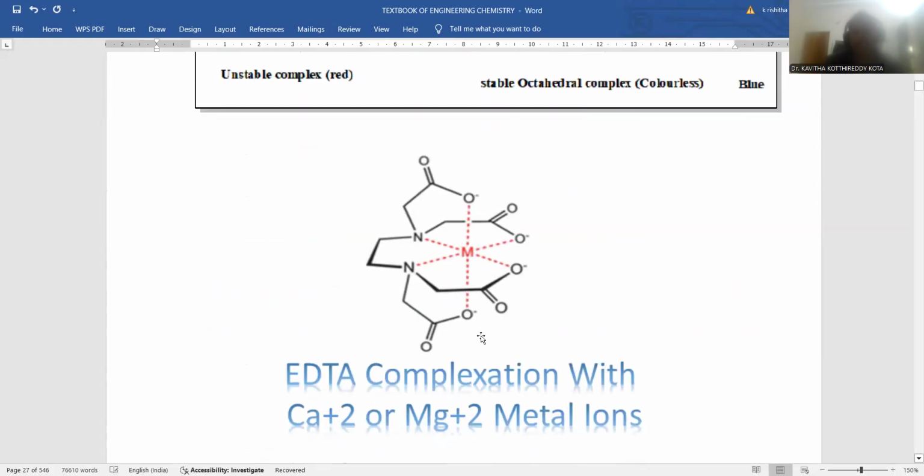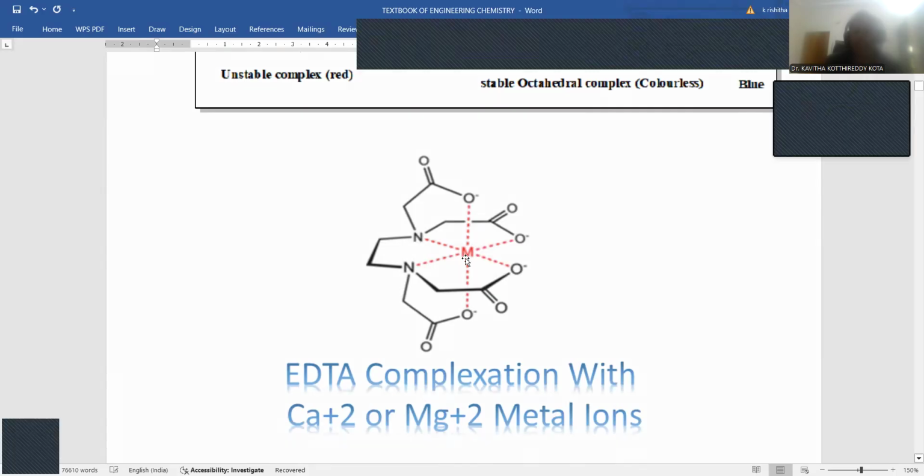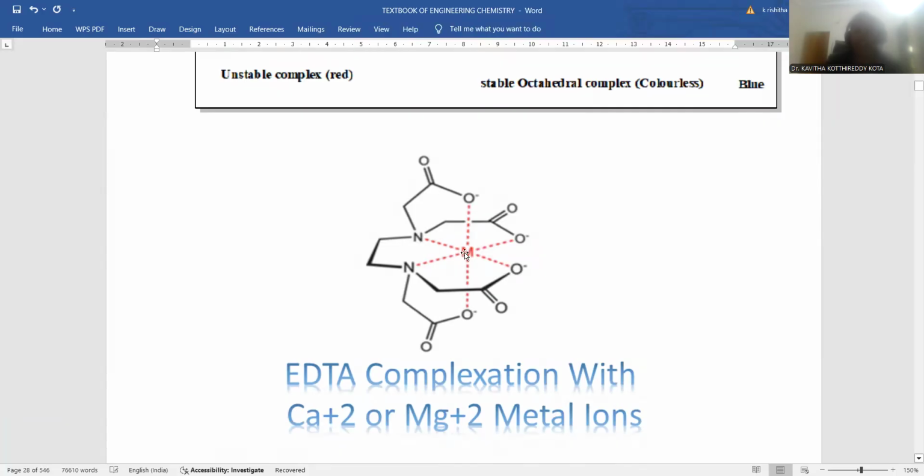Here is the complete representation of octahedral complexation between the metal, which you can take as calcium or magnesium, and the ethylene diamine group. Two nitrogens are contributing electron pairs like this, and there are four acetate functionalities, and each oxide works like a ligand, able to release electrons toward the metal, so that octahedral complexation originates.